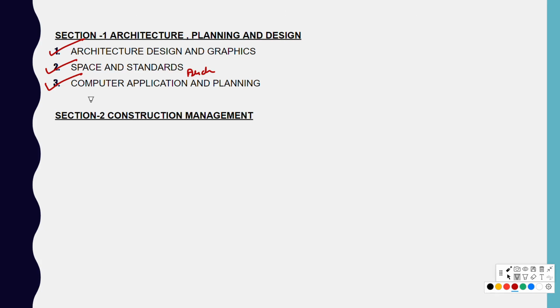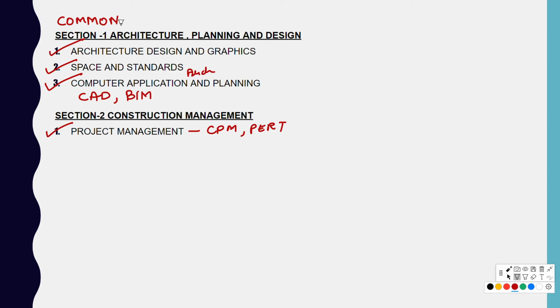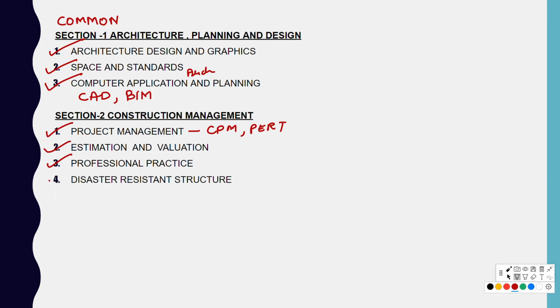Usually in computer application, you will have questions from CAD, BIM, and all the software which you have learned. In the second section, Construction Management, you will have Project Management, that is CPM and PERT. All these topics are common for both. Estimation and Valuation, Professional Practice, Disaster Resistant Structure.